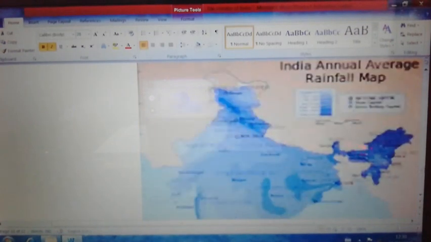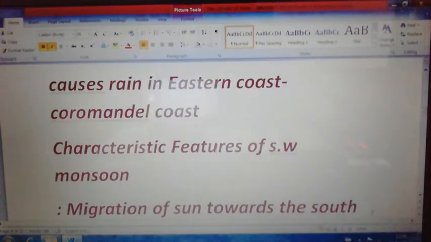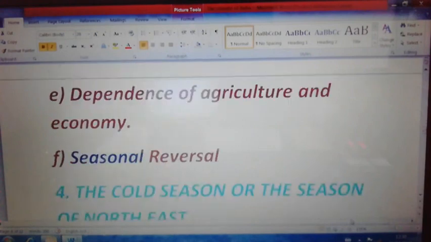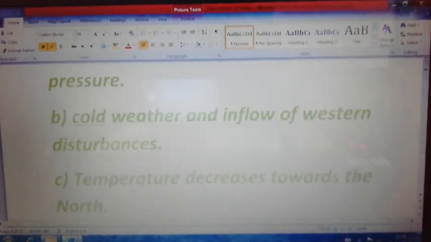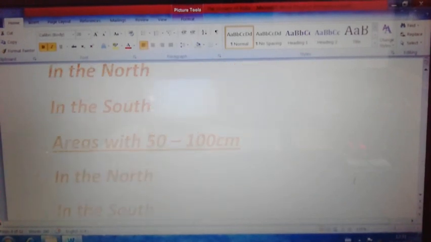So based on this we can find out the different areas of India with less rainfall, average rainfall, and at the same time heavy rainfall.